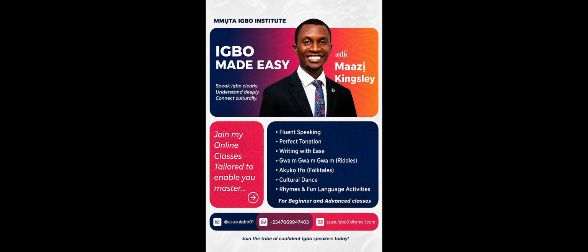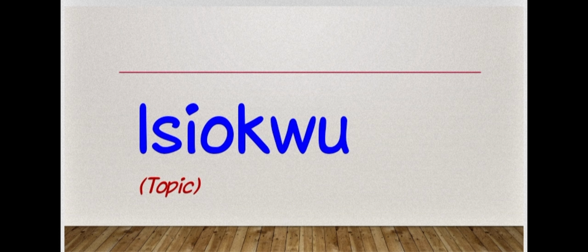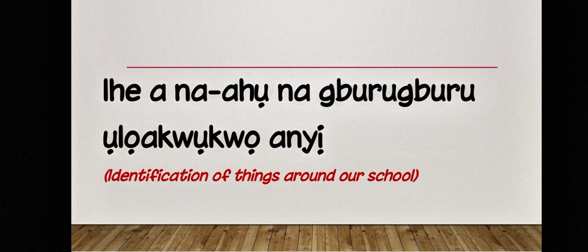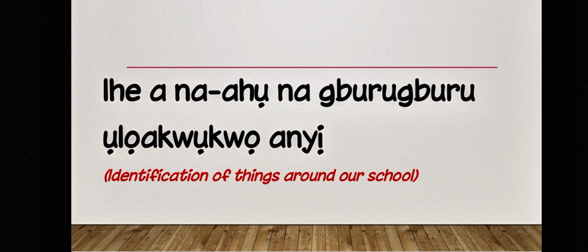Now, in today's lesson, we are going to talk about a topic called Nrugosi. And topic in Igbo is Isiokwu. We are going to talk about Nrugosi, surroundings, buruburu. The word buruburu means environment or surrounding. So, ihe a na-ahụ na buruburu ụlọ akwụkwọ anyị.